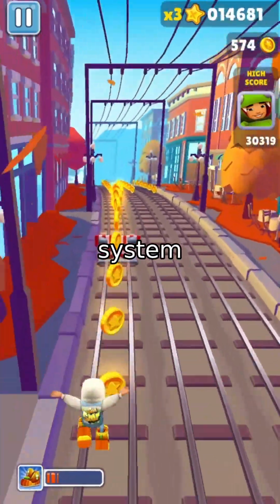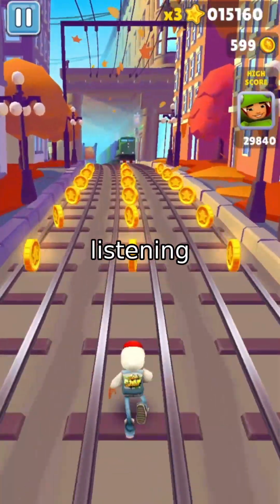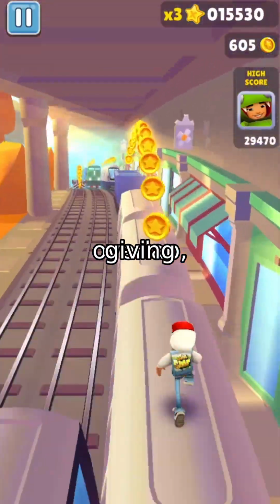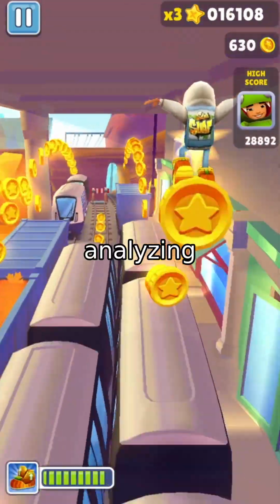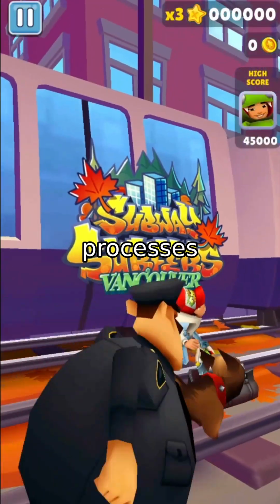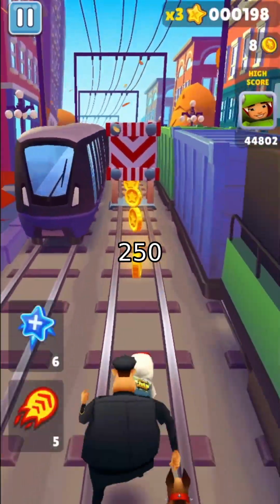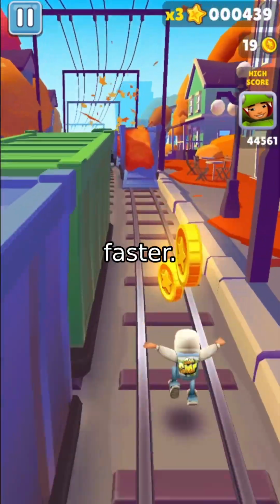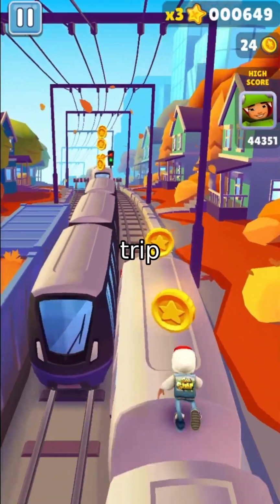To refine this, the system uses beamforming, a tech that isolates sound from specific directions, like a microphone listening to one person while filtering out others. This reduces overlap, giving the student model a clearer signal to work with. But here's the breakthrough. Instead of analyzing long audio segments, the system processes fixed-size blocks of sound. Think of it as breaking a conversation into 250 ms to 6-second chunks. This reduces latency, making the system faster. However, smaller blocks mean less context, so overlapping speech can still trip things up.